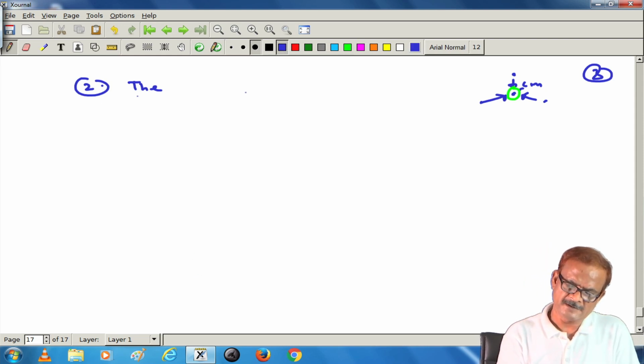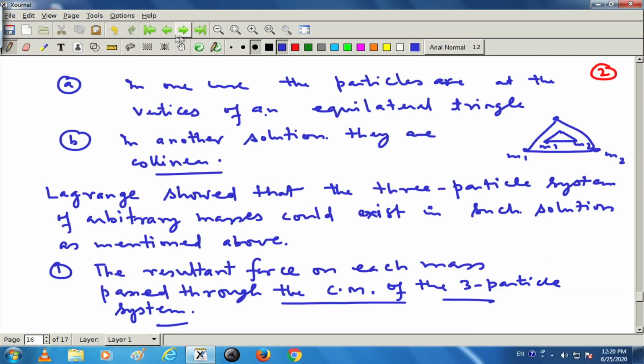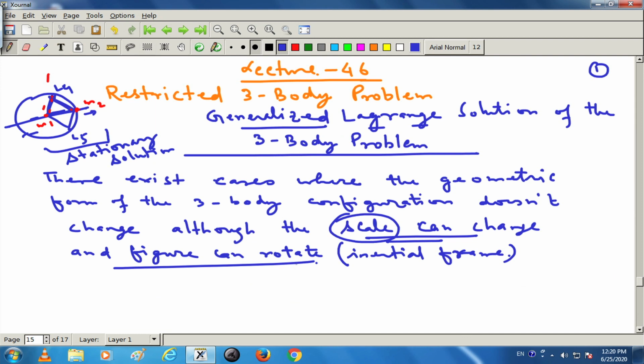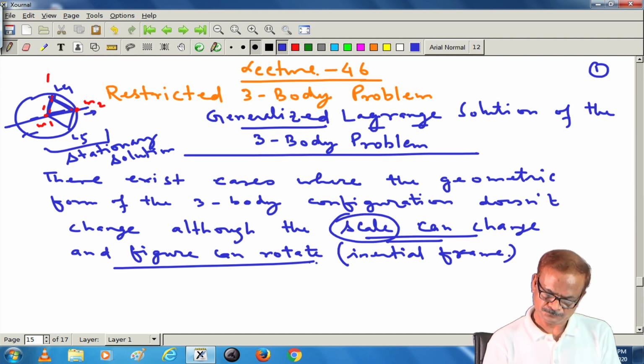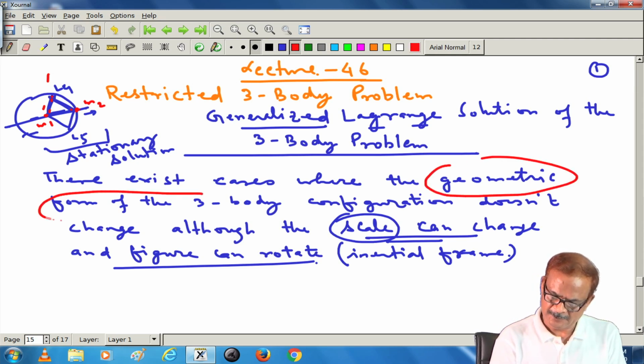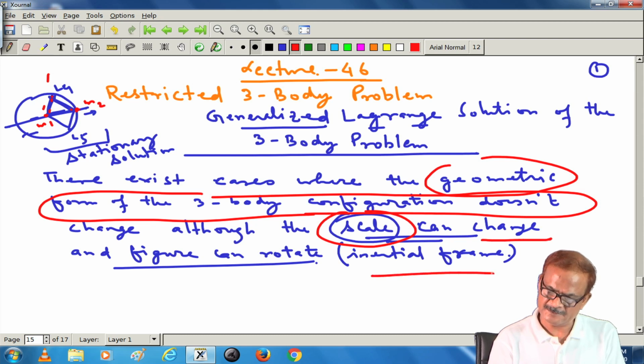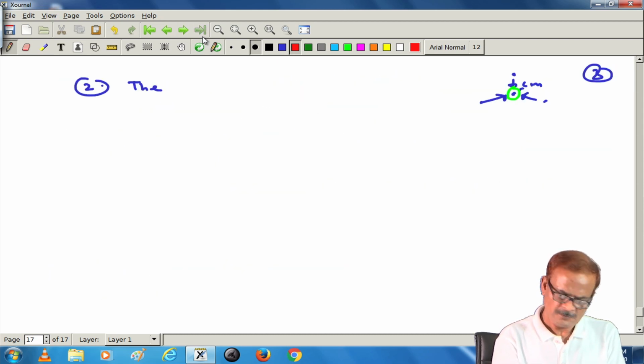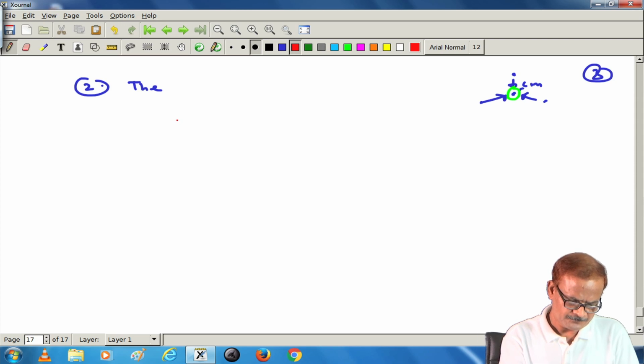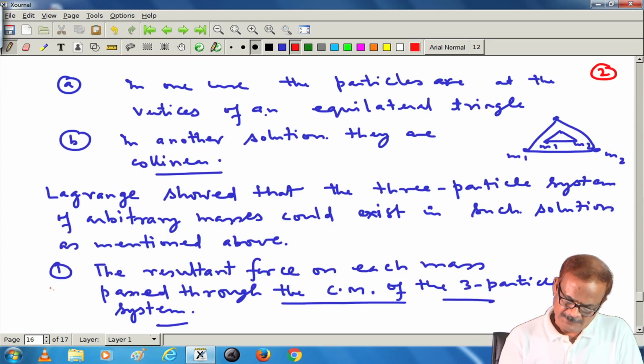All these things can be derived if we are looking for a solution where the geometric form of the three body configuration does not change, but the scale change can take place. For that case this is applicable.